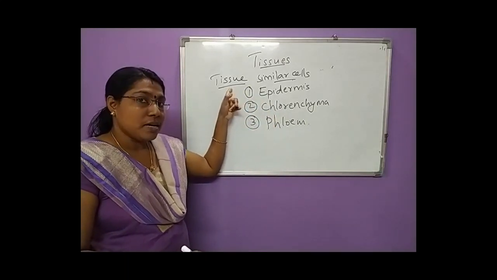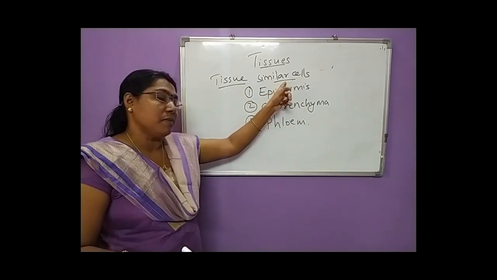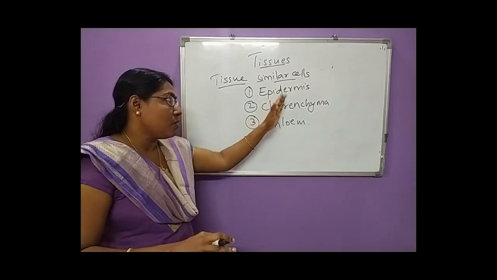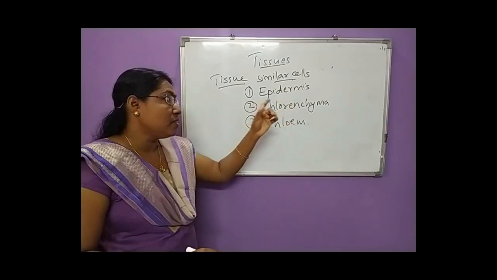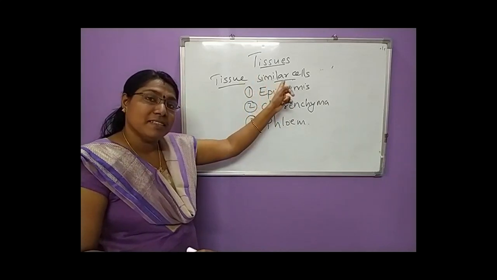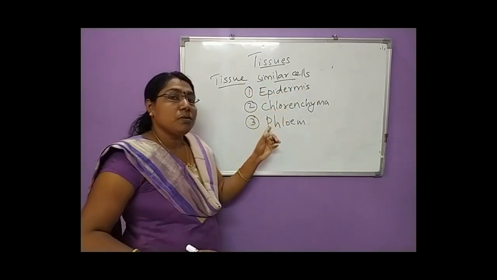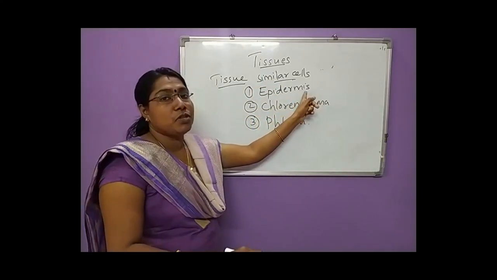What are tissues? Tissues are a group of similar cells. Very important: tissues are a group of similar cells that perform a specific function. So, these all are tissues and these all have a specific function. And these are all made up of a group of similar cells, right? Okay, so the first example for tissue is epidermis.